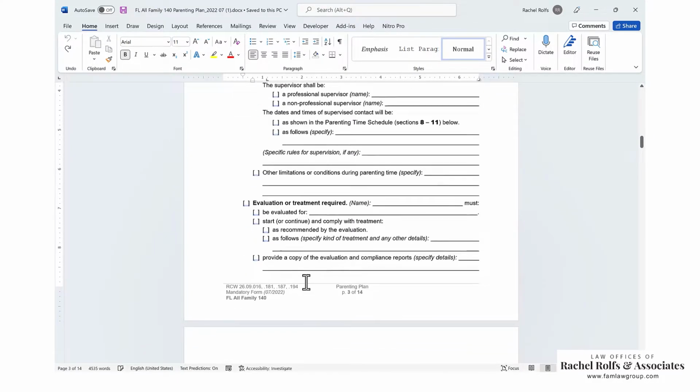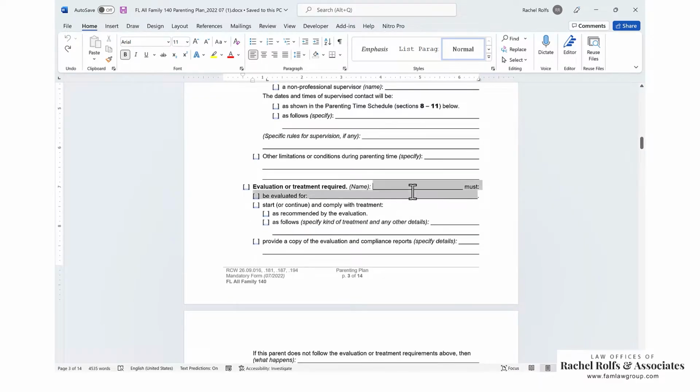So evaluation or treatment, this will be the person who needs to get the treatment, must be evaluated for. So this could be drug and alcohol issues, it could be mental health, it could be domestic violence, any of those things.